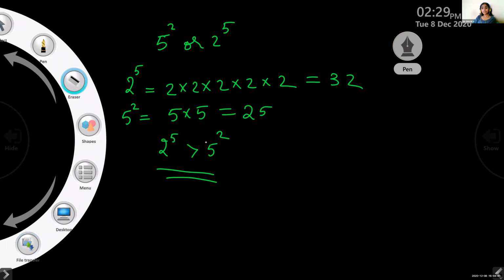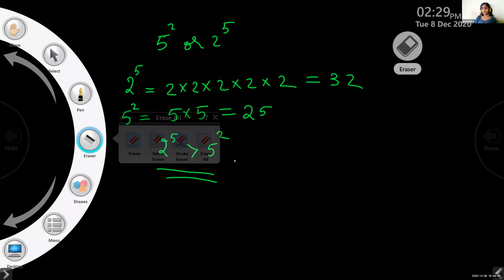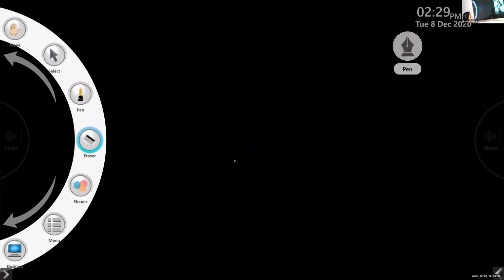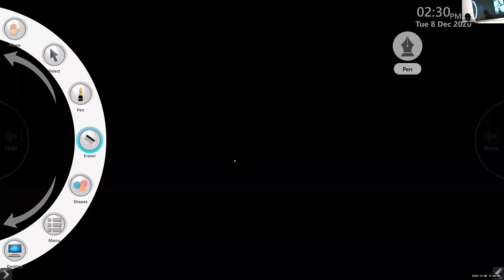Ma'am, other than saying 5 square, can we say 5 raised to 2? 5 raised to 2 or second power of 5. Next is express the following as the product of powers of prime factors.